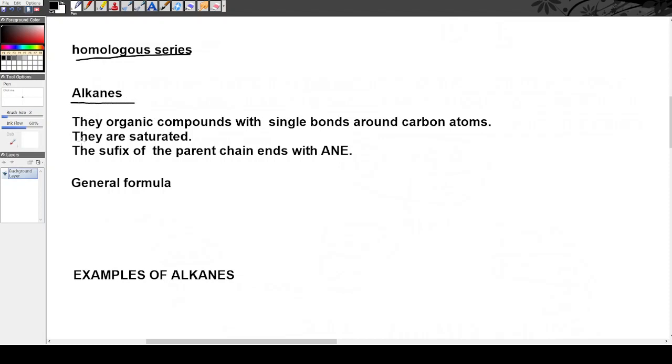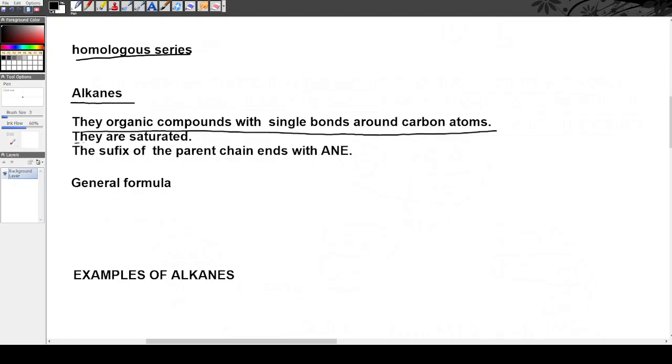Alkanes are all the organic compounds that have single bonds around the carbon atoms. If the organic compound has single bonds around the carbon atoms, then it belongs in the family of the alkanes.